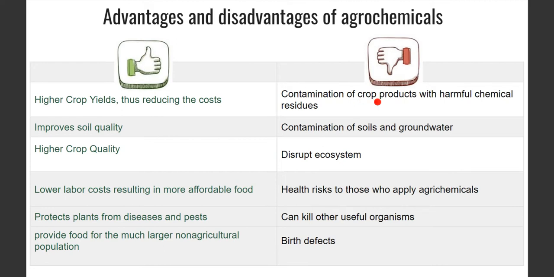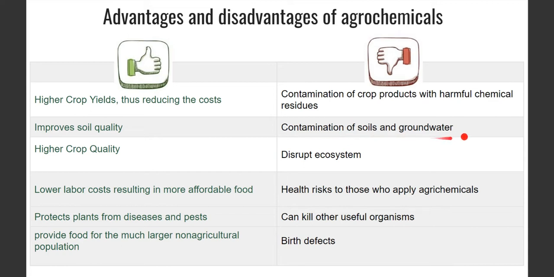We are going to consume these crops, and if these chemicals start accumulating in the plants and in the fruits, we are also going to consume them, and we are also storing these chemicals in our body. So they are toxic to the species which are feeding on these plants or fruits, right? Like I told you, the example of DDT, it bioaccumulates, right?